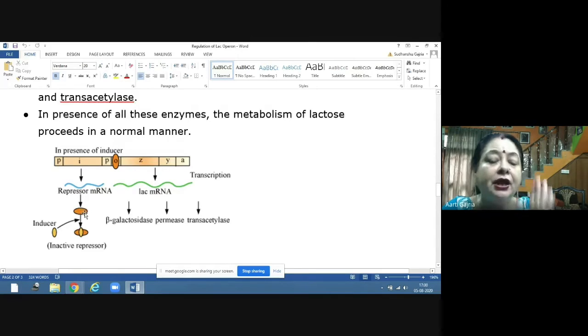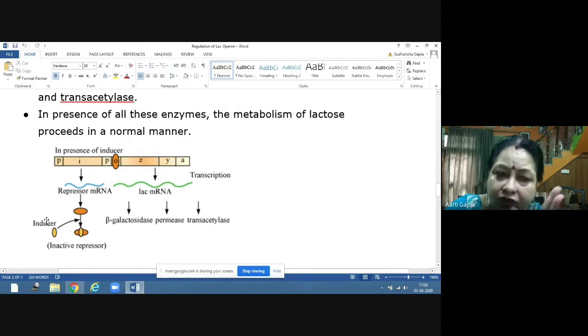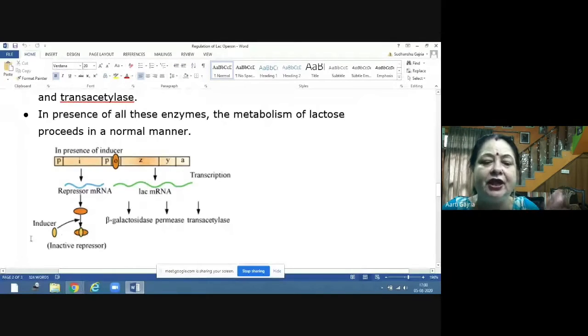Now what is the change here? Now lactose is present, which is acting as an inducer. This lactose will go and inactivate the repressor.